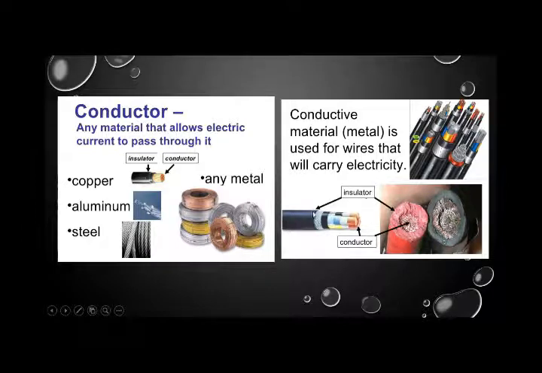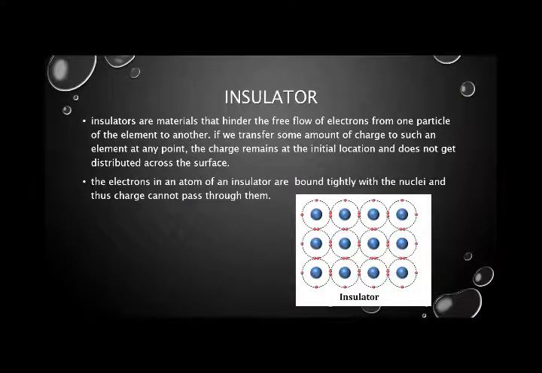Okay, why is it covered with an insulator? For safety. And so what is an insulator? First we have to understand what an insulator is. So take a screenshot, and we are moving to the next topic, which is about the insulator. Here is the insulator. Insulators are materials that hinder the free flow of electrons from one particle of an element to another.